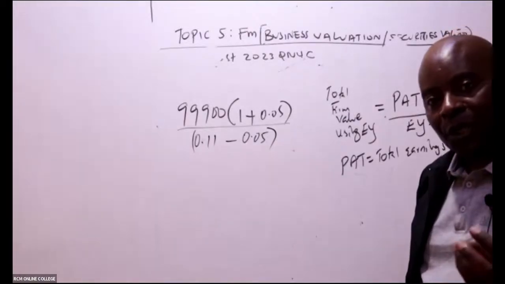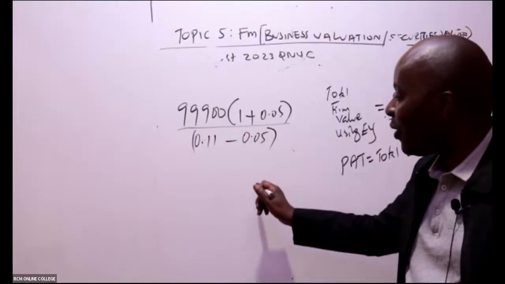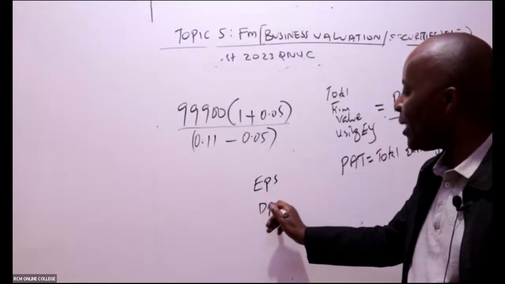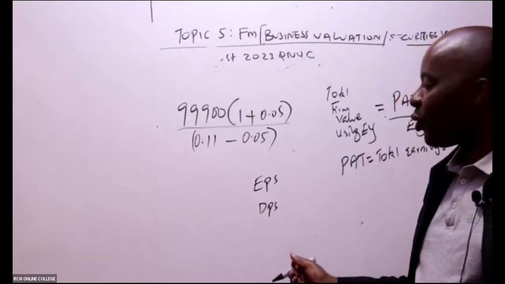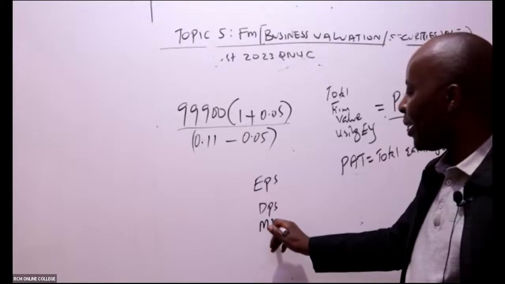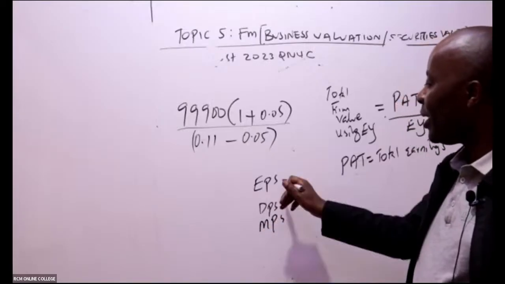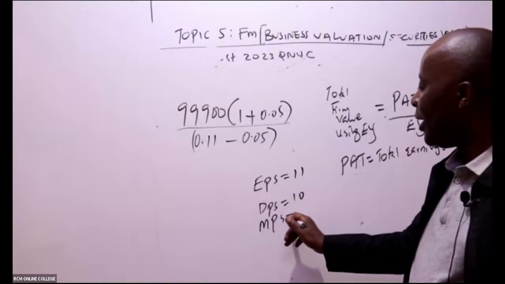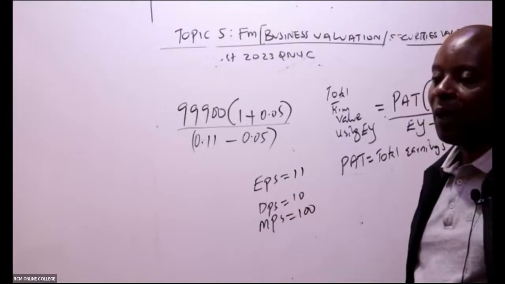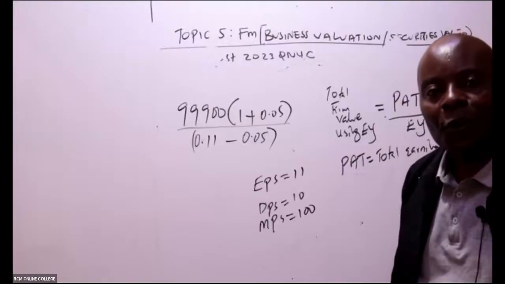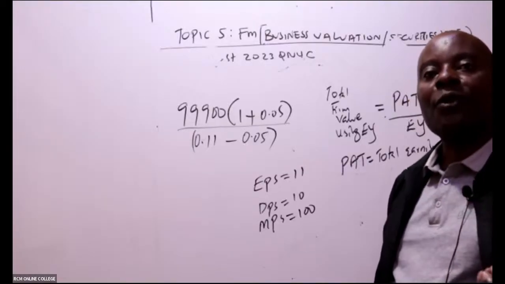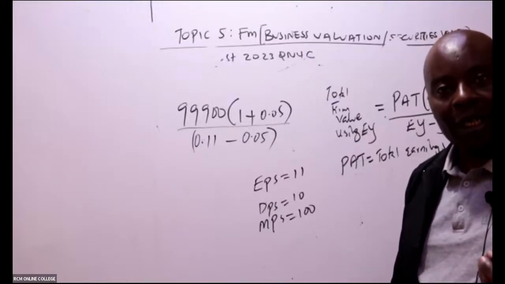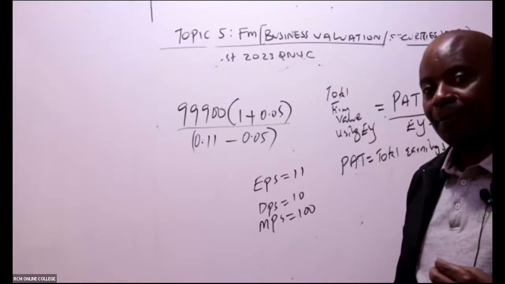If I'm the one who was setting this paper, what I would have done is give you EPS and DPS and MPS. I would have told you, ladies and gentlemen, that the EPS is 11, DPS is 10, and then MPS is 100. And then ask you to value Zora using the earnings yield method.